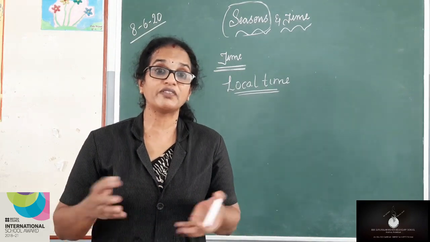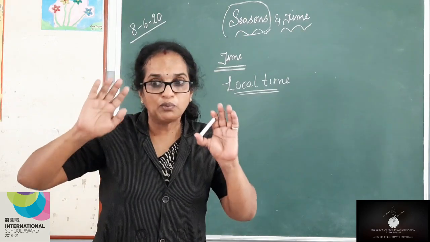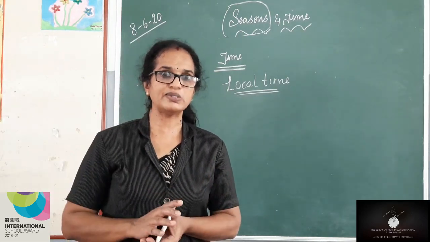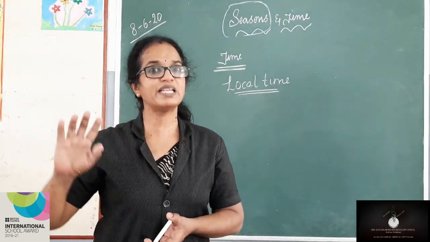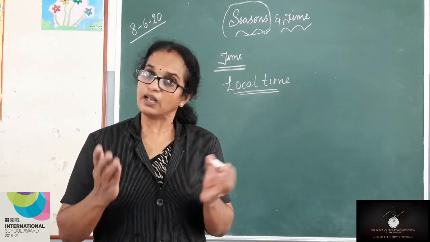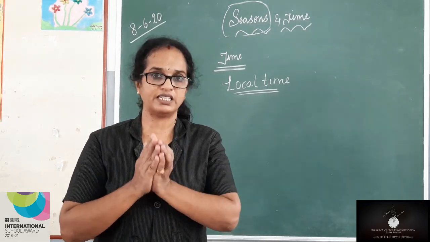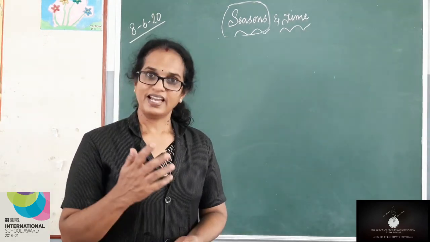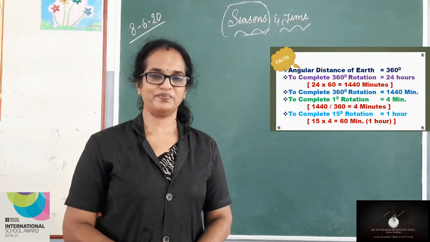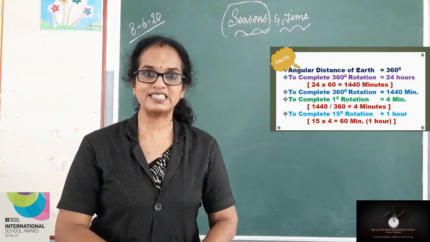So how do you think they would have calculated it? Based on the apex position of the sun, they would look at the shadow, and based on the length of the shadows, they used to estimate the time. That was the practice. Later on, now let us see the scientific measures for calculating time. The angular distance of the earth is 360 degrees, and it takes 24 hours to complete this 360 degree rotation.